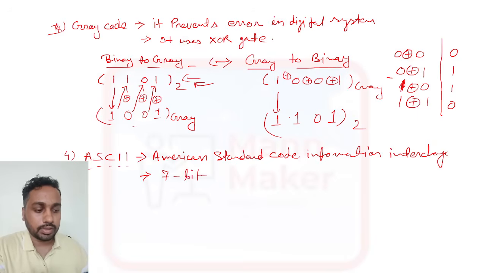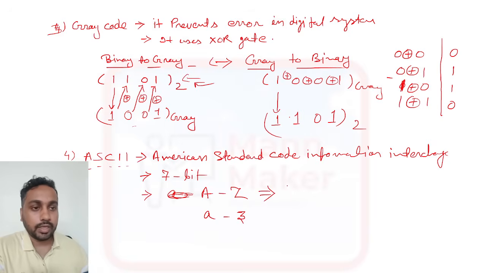It is represented by 7 bits, and it represents capital A to Z, then small a to small z. For capital A to Z we go from 65 to 90.